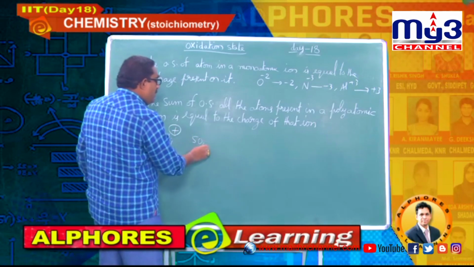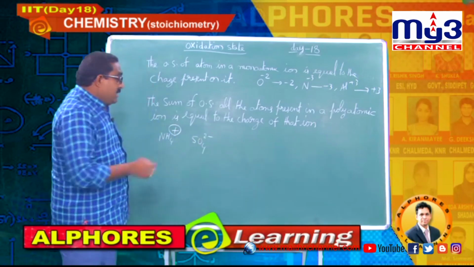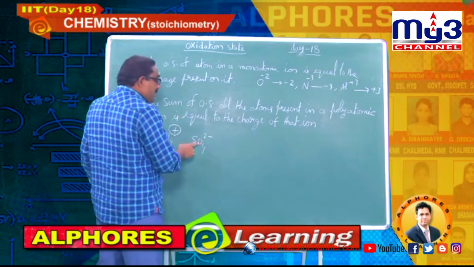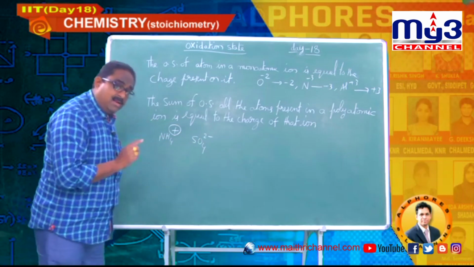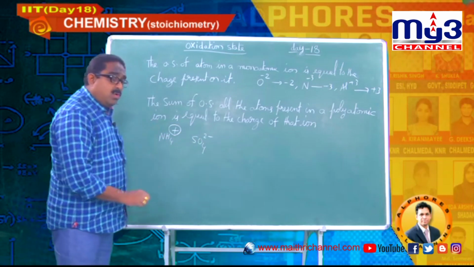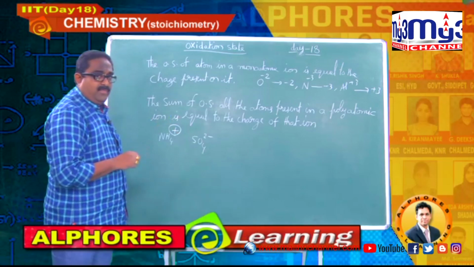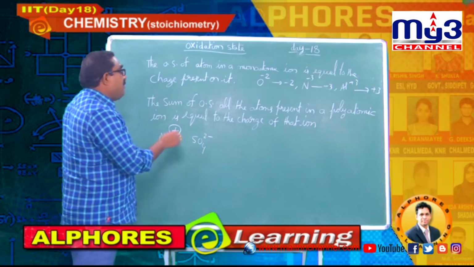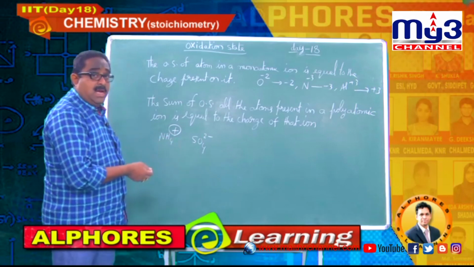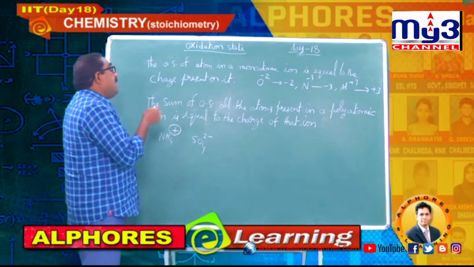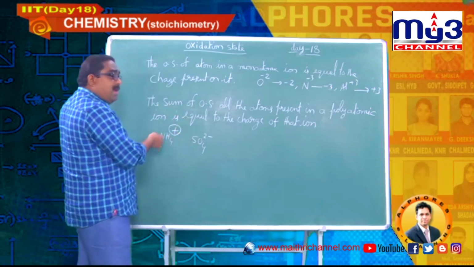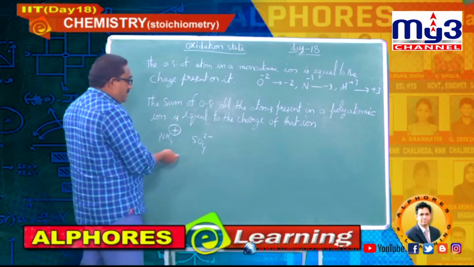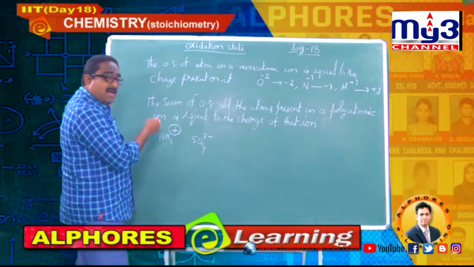Say for example, the sulfate ion: the oxidation state of sulfur plus 4 times the oxidation state of oxygen should be equal to minus 2 finally. Why am I not giving the example and calculation here? Because I have to go through some more rules, and after considering all those rules, only then can I show you the calculation as an example. Meanwhile, please note it down, and then I will go for the next rule.